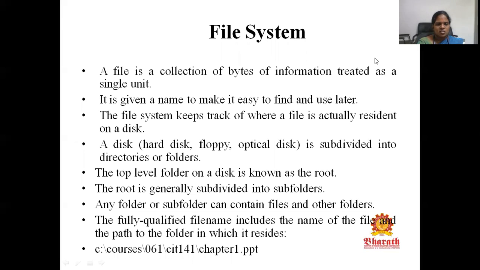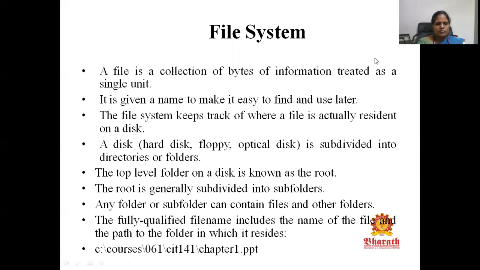Next comes file systems. A file is a collection of information that should be treated as a single unit. So similar information that should be treated as a single unit will be called a file. Usually a file will be given a name so that it will be easy for the human user to find and use it later. The file system will keep track of where the file is actually present on the disk.